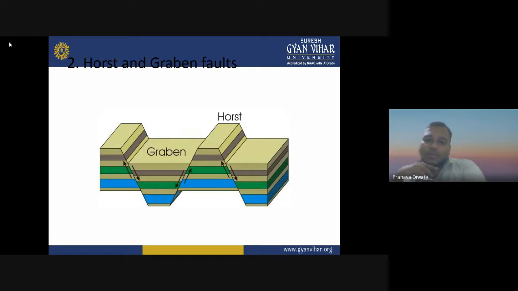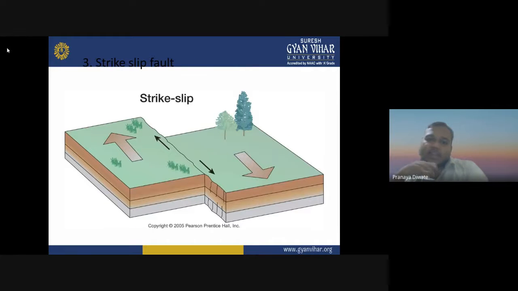This is a horst and graben structure that we form. This is a strike slip, when two blocks go past each other, that is known as your strike slip fault.